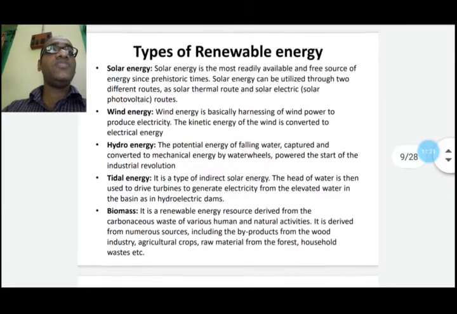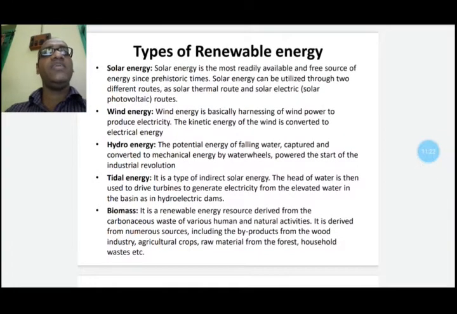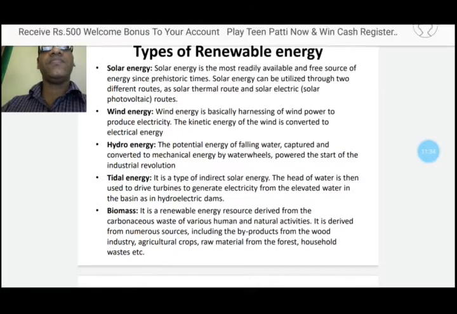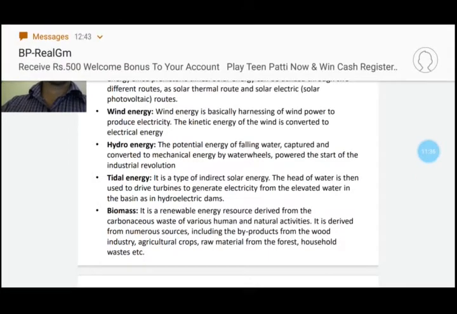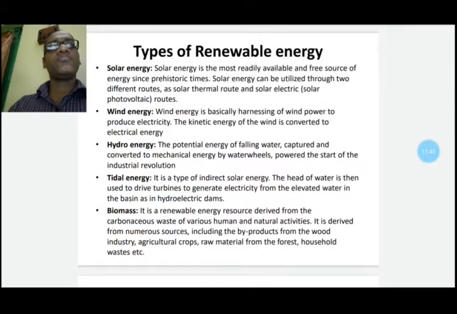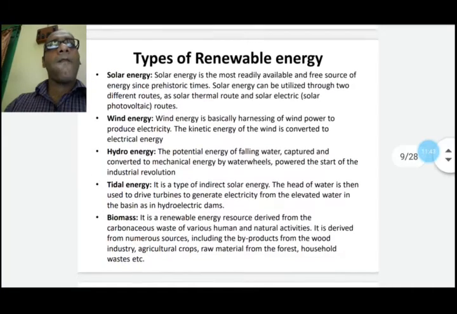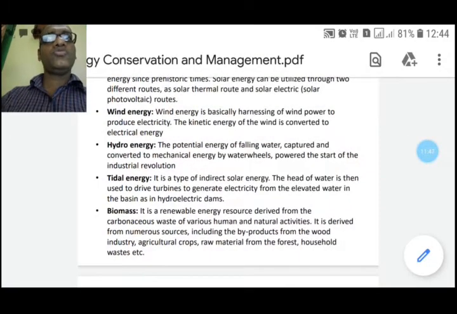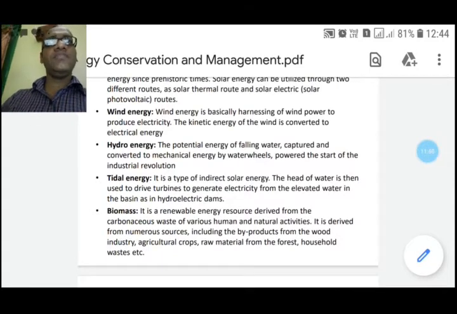Whenever a sufficient head, or change in elevation, can be found in rivers or streams, a dam is built, and water under pressure flows through a turbine, causing it to spin.